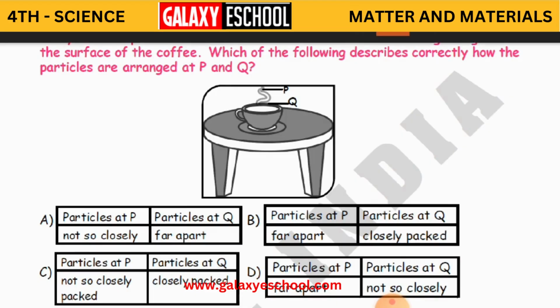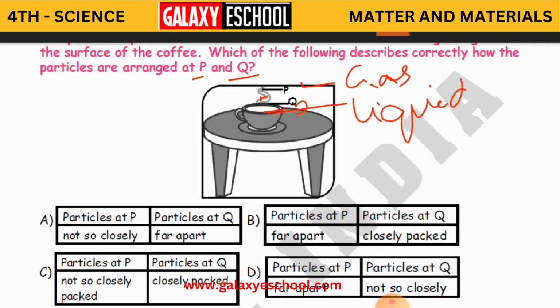In this vapor you can see the P molecules, and in the coffee you can see the Q molecules. Q is liquid, P is gas. You have to identify this. P is gas because it is vapor. Q is coffee, that is liquid.